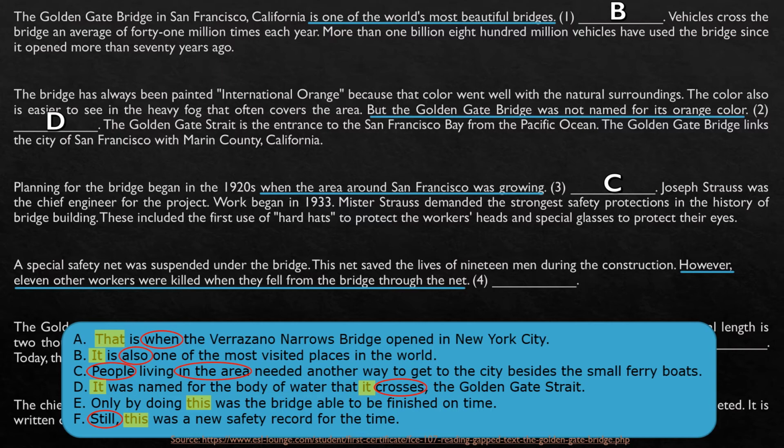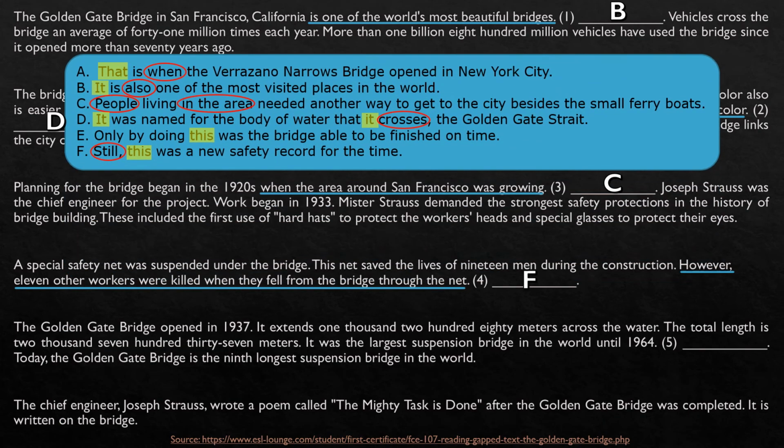So having 11 men killed in the construction was something that, compared to the past, got better, you know? So still, even with these negative things and impacts, this was a new safety record for the time. So letter F. Okay, let's go on here.